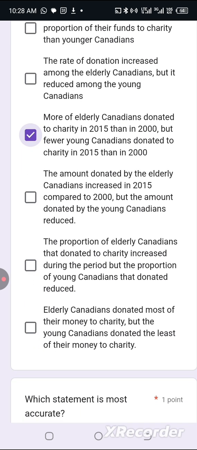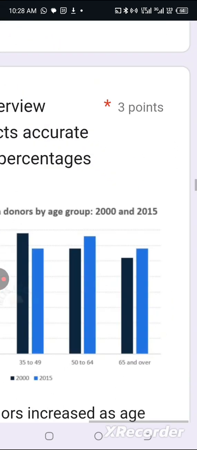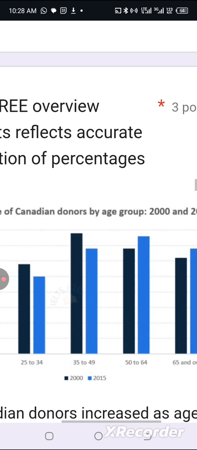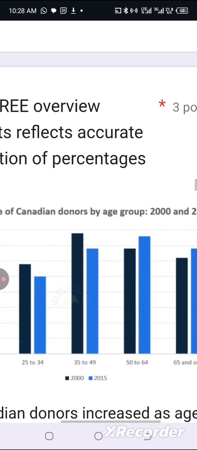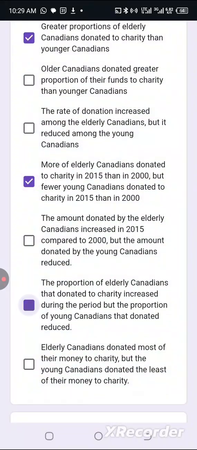The proportion of elderly Canadians that donated to charity increased during the period. Okay. Yes, it increased. Elderly increased from 34% to 40 something percent, to 39% or 38%. Same thing with 65 and above. So this one is correct.